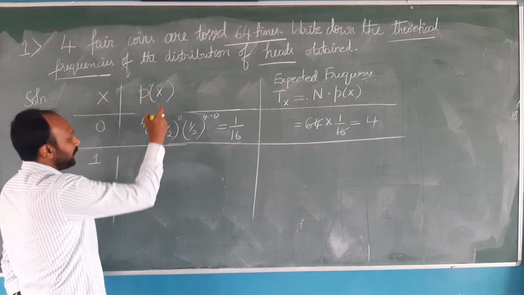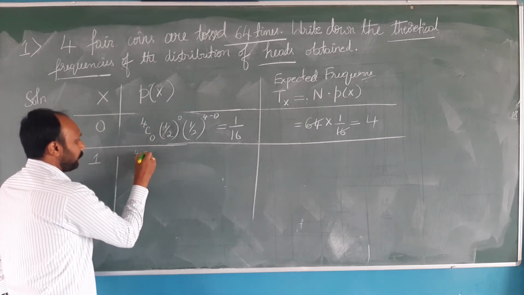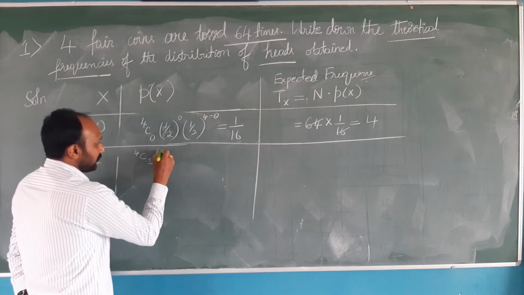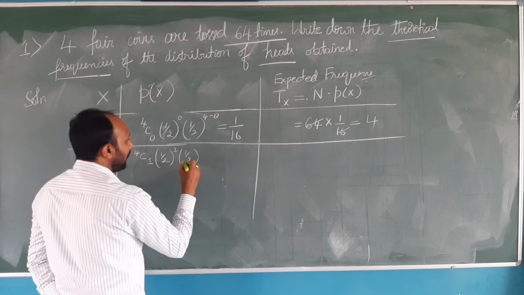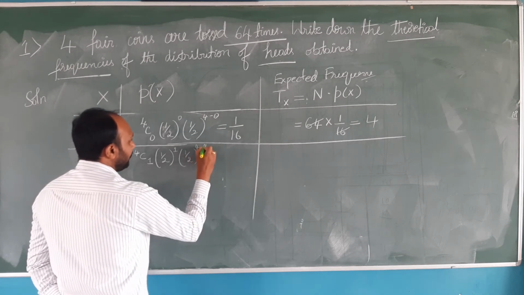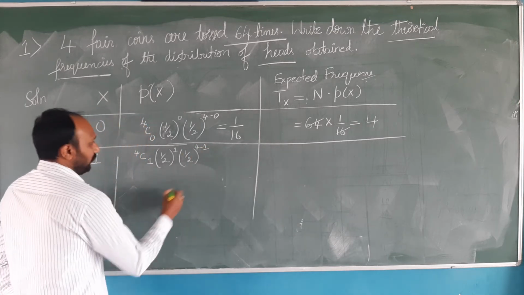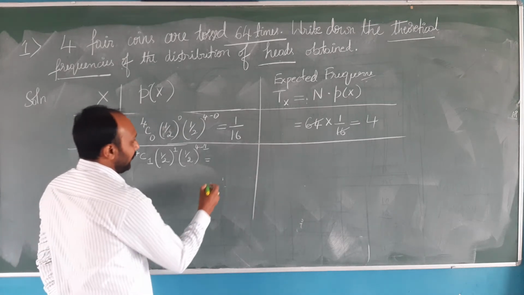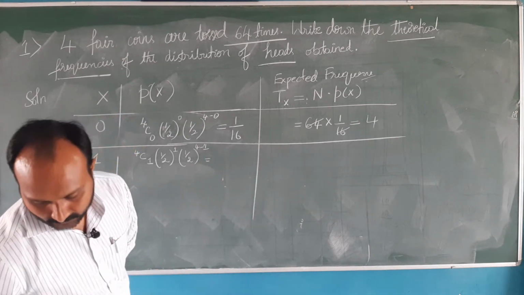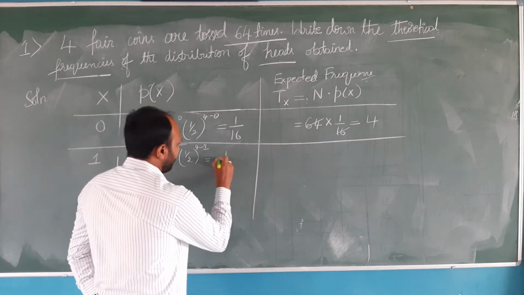What is the probability of x equal to 1? 4C1 half to the power 1 and half to the power 4 minus 1. After simplification, you will get the value as 1 by 4.